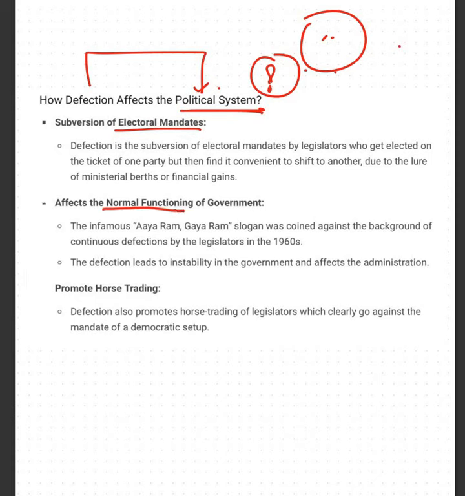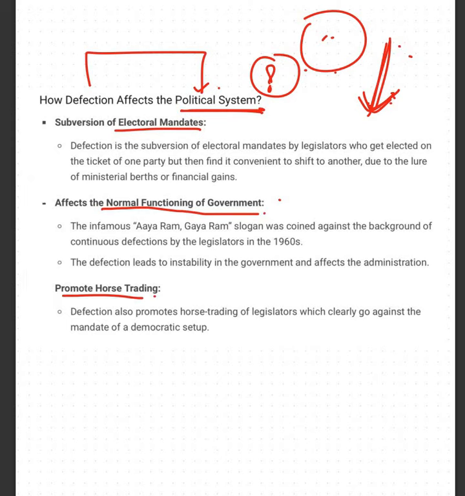Second, it affects the normal functioning of the government also. When you are shifting to another party, you are breaking the majority, the government falls down. That causes a huge financial loss to that state. Okay, that leads to instability in the government. When instability is there in the government, how will administration be perfect? जब गवर्नमेंट में इंस्टेबिलिटी हो रही है, गवर्नमेंट ही गिर रही है, बिगड़ रही है, तो एडमिनिस्ट्रेशन कैसे उस स्टेट का अच्छे से हो पाएगा? So it affects the administration.